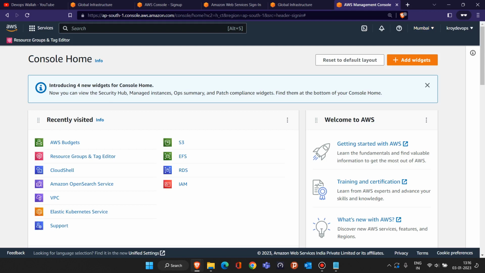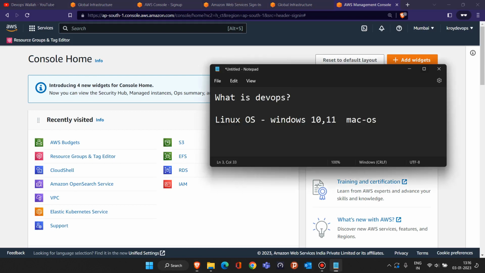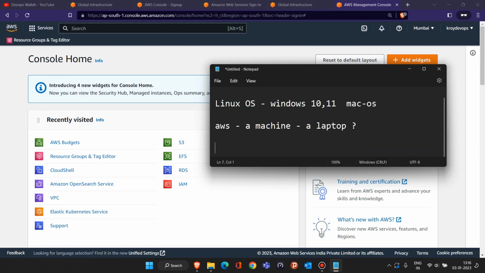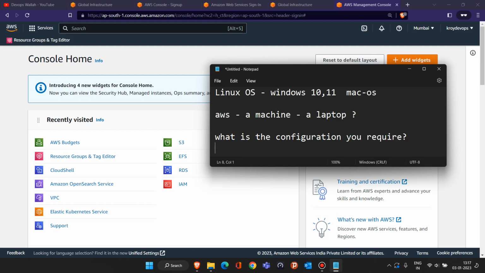Now, as we discussed, we have to ask the AWS cloud, AWS, can you provide me a machine? Okay, a machine meaning, I am just asking for a laptop. Then whenever we ask AWS, can you provide me a laptop, they will ask what is the configuration you require, right?